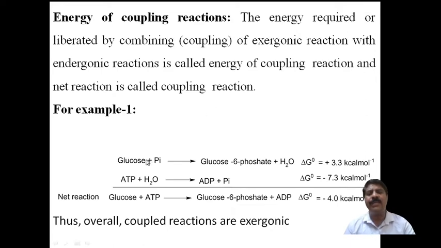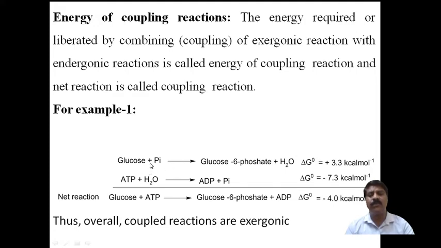For example, here two reactions will take place. One is an endergonic reaction, which I have already explained in detail in the previous session. Here glucose undergoes a reaction with inorganic phosphate.